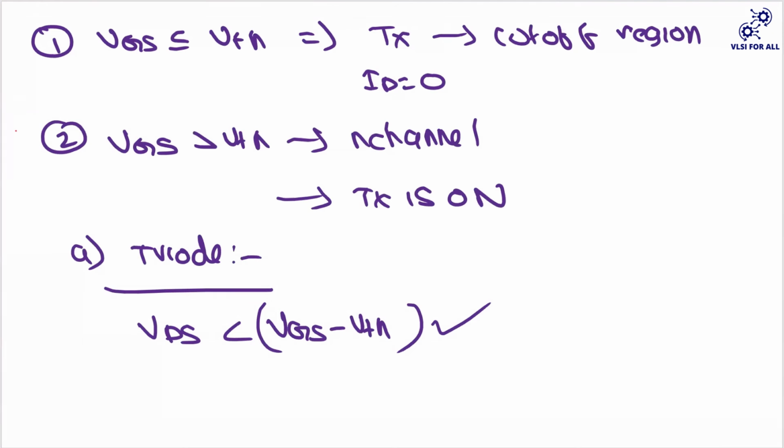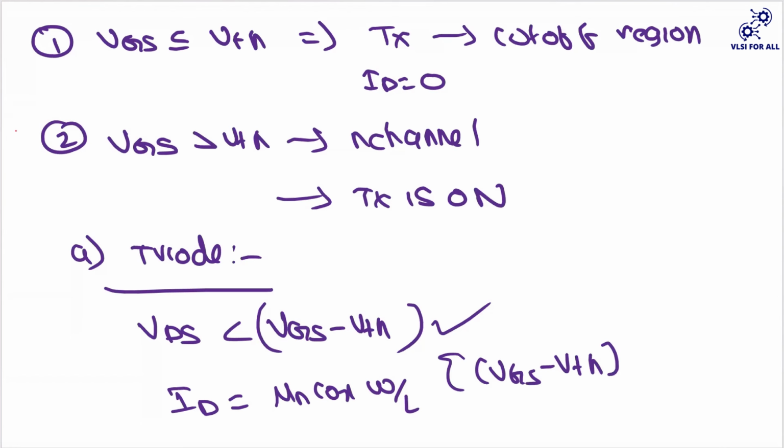If our transistor is in the triode region, our drain current formula will be mu n C ox W by L, into VGS minus VTH into VDS minus VDS whole square divided by 2. This is the formula that you will get for your drain current.